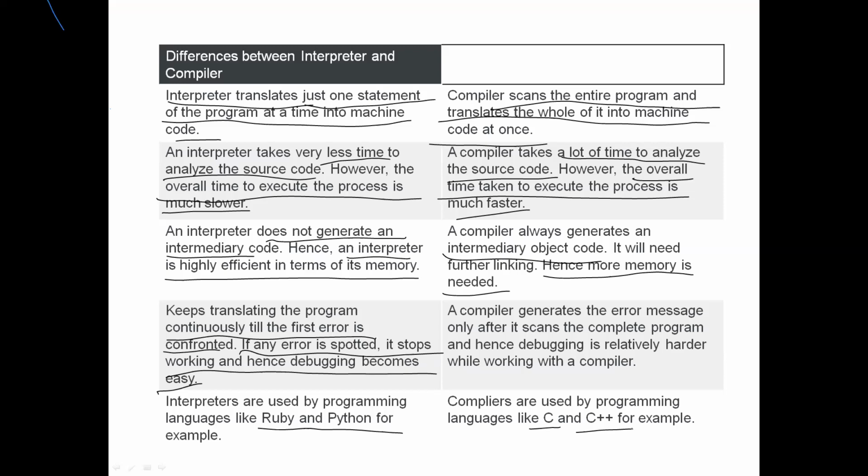Examples are a .obj file or a .class file. In the interpreter, debugging is easy, but with the compiler it is somewhat difficult. Python is an example of a language using an interpreter, and BASIC is also an old language that uses an interpreter. Anyhow, the time is over. Today we'll wind up the session and tomorrow we'll continue with the next concept.